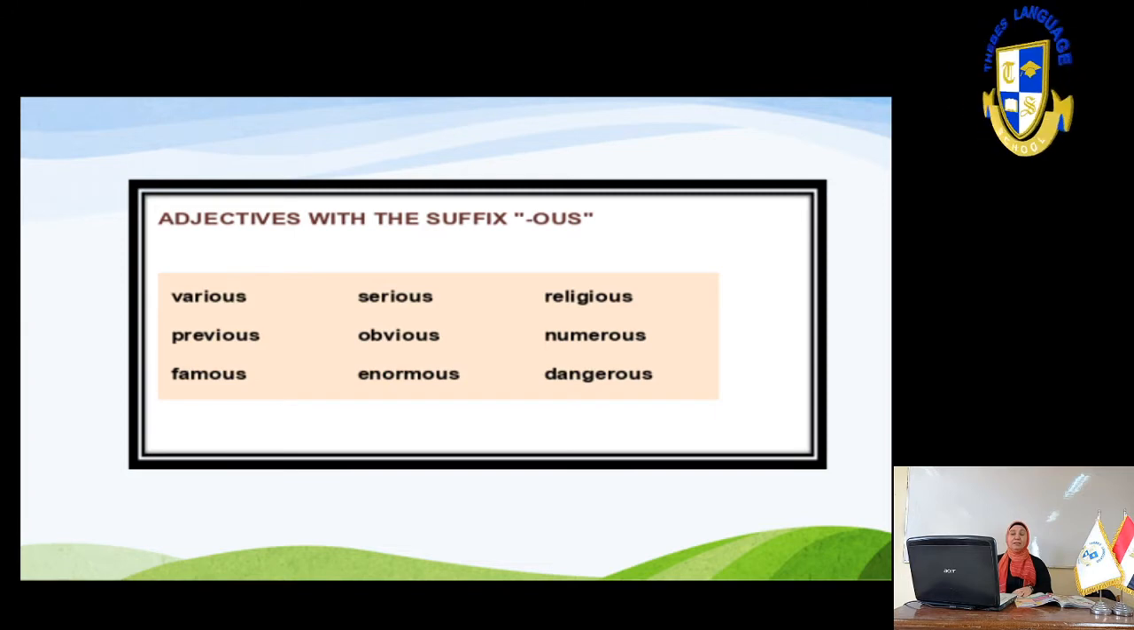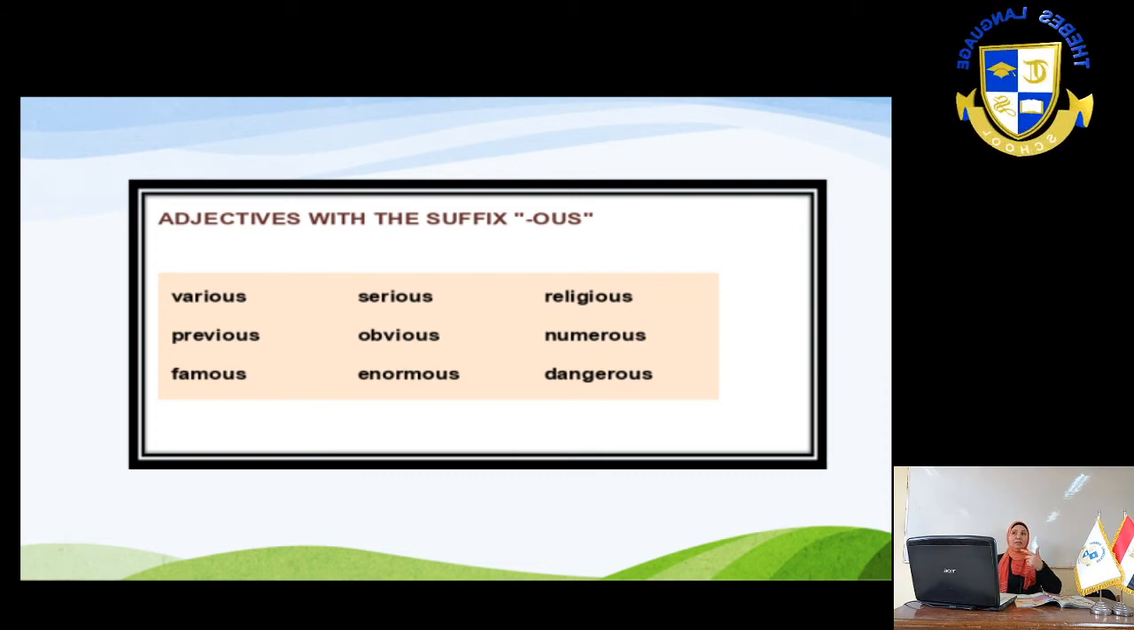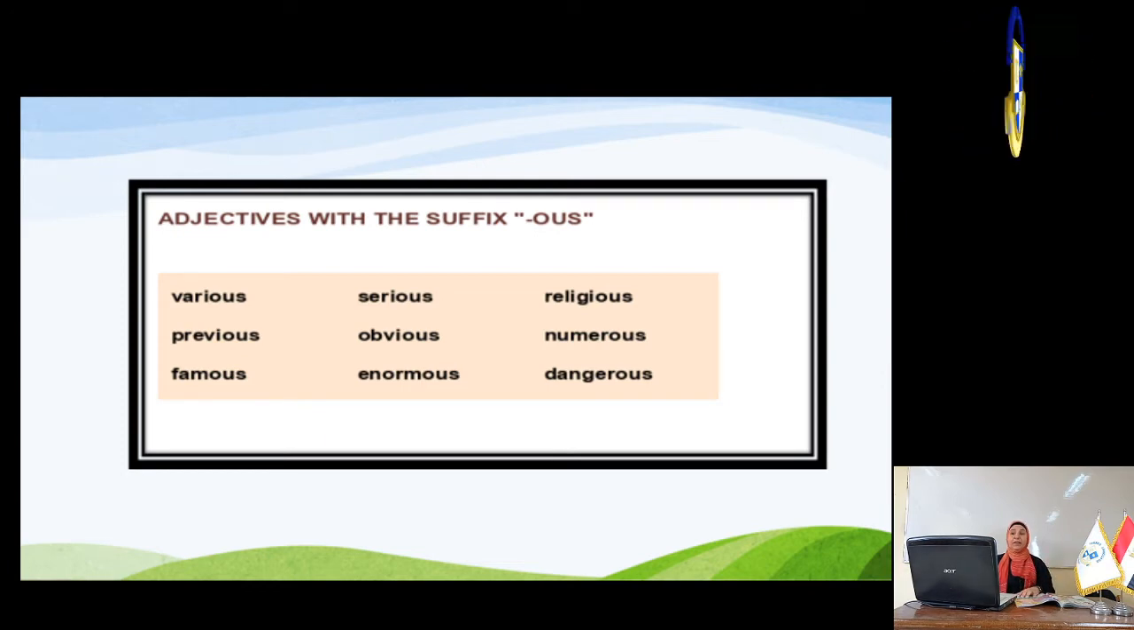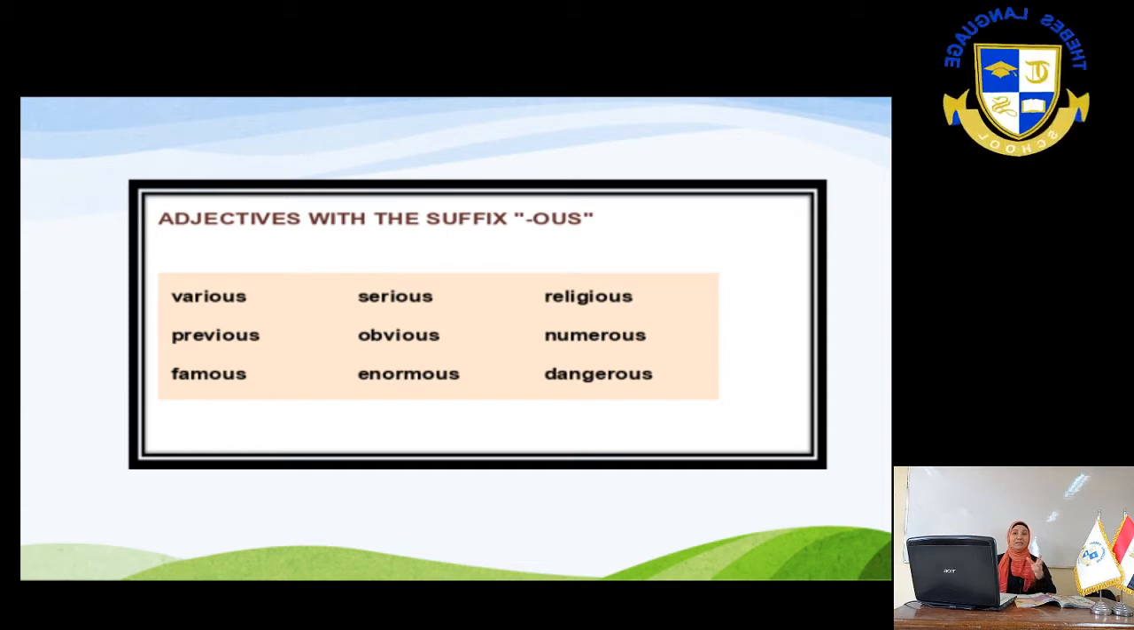So it's various. Various means a lot of different kinds of anything. I have various stuff in my room, like bed, chair, desk, drawer, mirror. This is various stuff, various different kinds. Previous means the last. Previous lesson, the last lesson. Famous means very famous, or many people know him. Like Ahmed Helmi is a very famous actor.